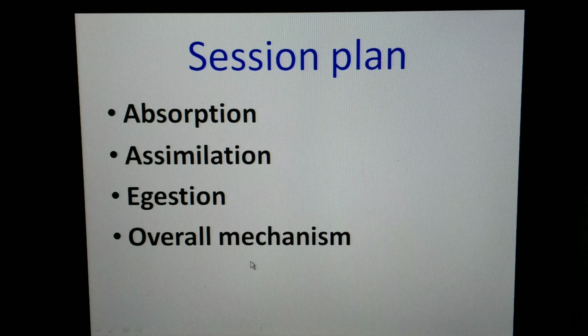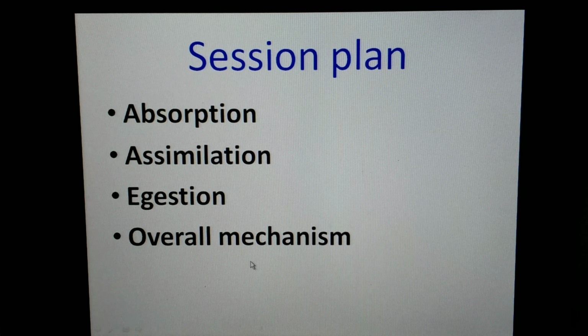Next, how is it absorbed? With the help of finger-like projections present inside the small intestine. In the human body, thousands of villi are present on the inner surface of the small intestine, which increase the surface area. As a result of the increase in surface area, absorption also increases.